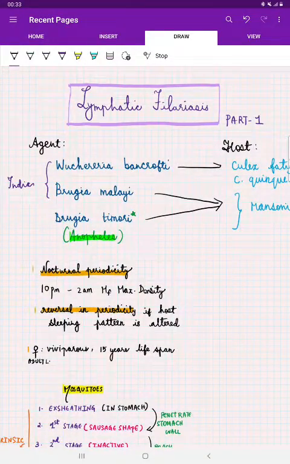This is part 1. Now we know the agents causing lymphatic filariasis are the microfilariae, especially Wuchereria bancrofti and Brugia malayi. These two, Wuchereria bancrofti and Brugia malayi, are sheathed microfilariae. There is also another agent called Brugia timori, which is actually not seen in India, so we are not considering that.